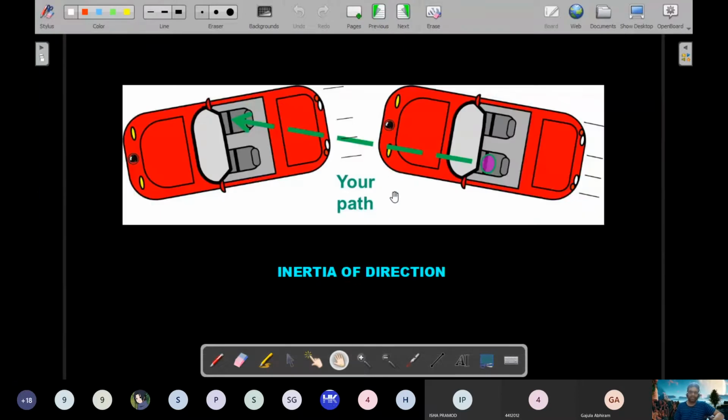This is the inertia of direction example, where please understand that you are looking at the right side. This is the initial instant of the car. The car is moving towards the left of the screen. Okay, you're taking a turn. Can you see? You're taking a turn. You start here, take a left turn like this.